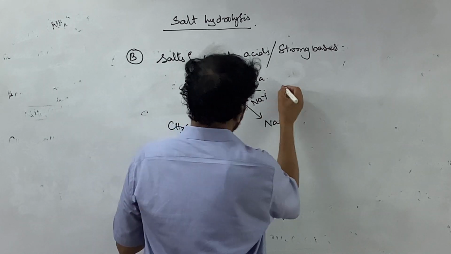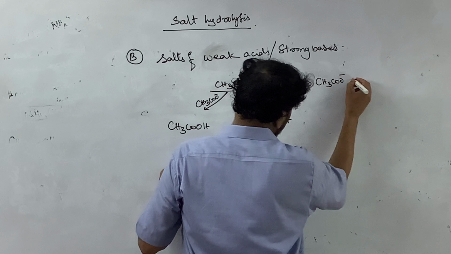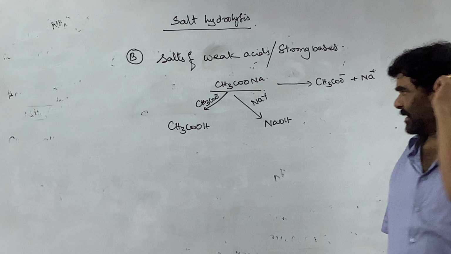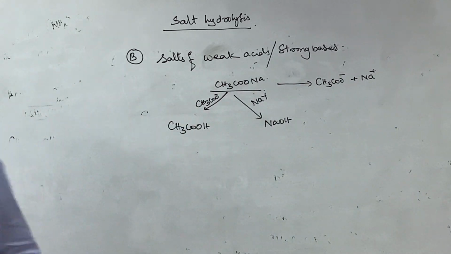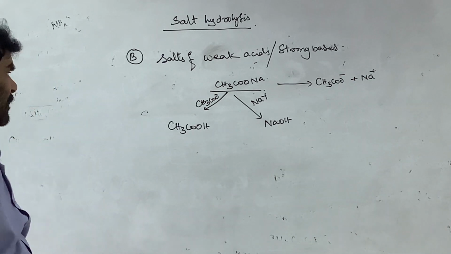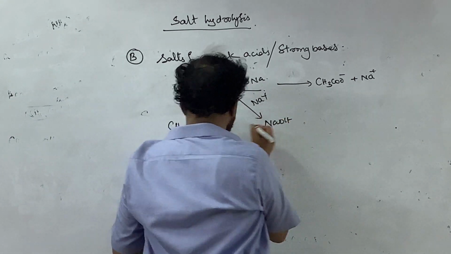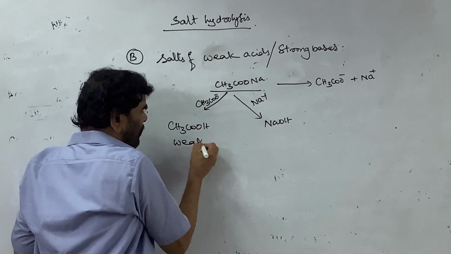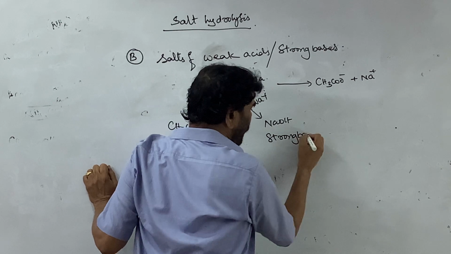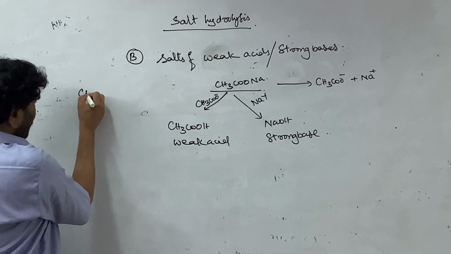When added to water, it dissociates into acetate ion and sodium ion. All salts undergo dissociation in aqueous solution. Acetate and sodium ion. This is the weak acid and this is the strong base. In the weak acid, what is the equilibrium?